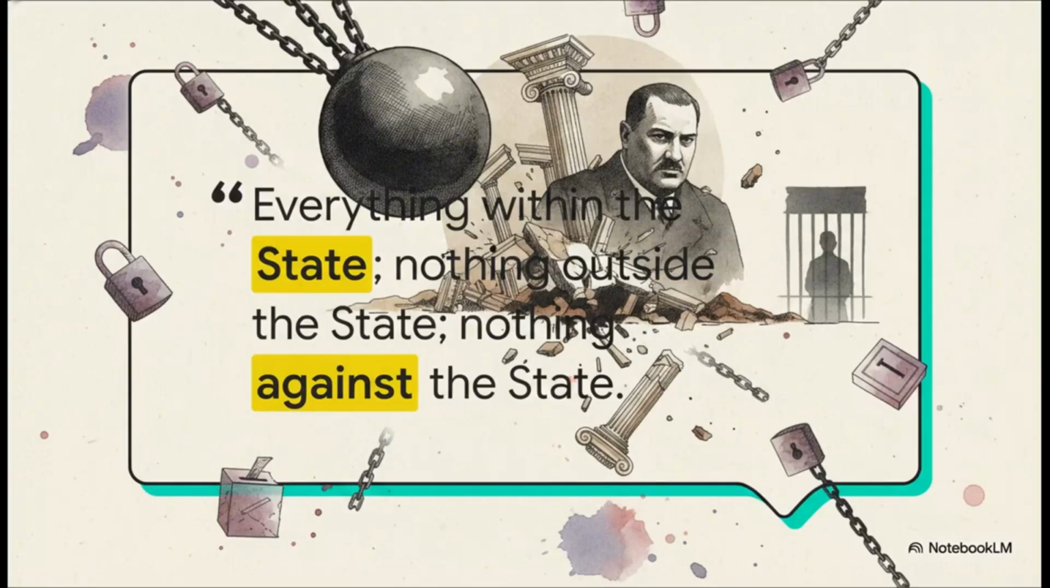Mussolini operated under this truly chilling motto: everything within the state, nothing outside the state, nothing against the state. That pretty much tells you everything you need to know about his vision. He grabbed that pendulum of Italian unity and forced it into an absolute crushing extreme. By 1925, he had completely dismantled local democracy, outlawed political opposition, and built a totalitarian dictatorship.